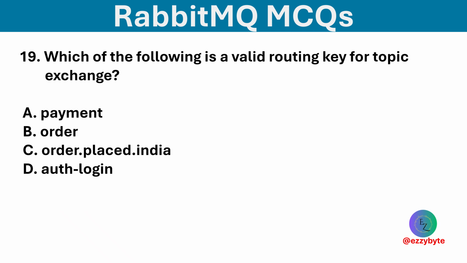Which of the following is a valid routing key for a topic exchange? Options are payment, order, order.place.india, and auth login. Option C is correct. Topic routing keys must be dot separated strings.